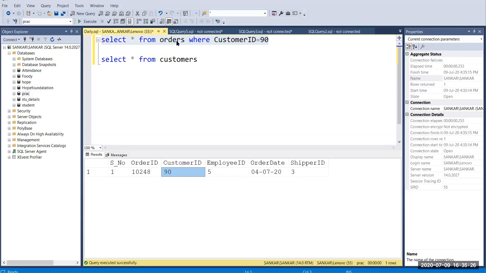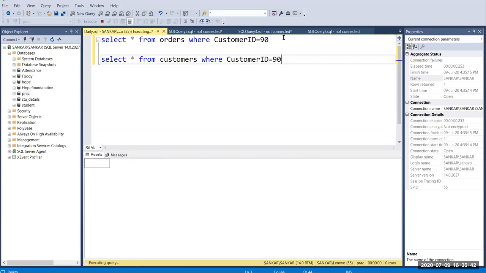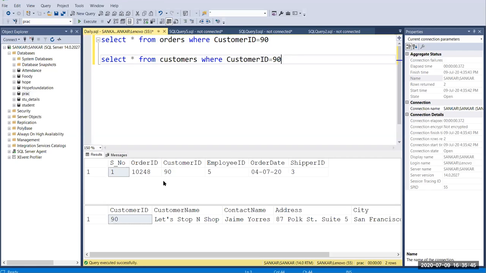So now you can pass the same customer ID into customers to know the customer detail. Okay, here I'm going to pass the same customer ID, and I'm going to run this. So now you can see the customer 90 name is Let's Stop and Shop.